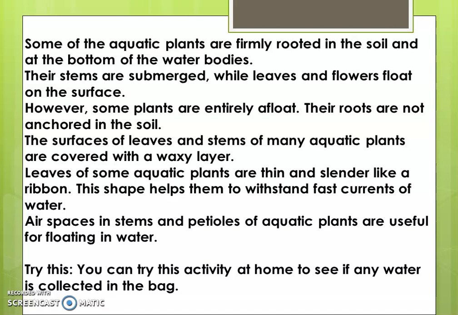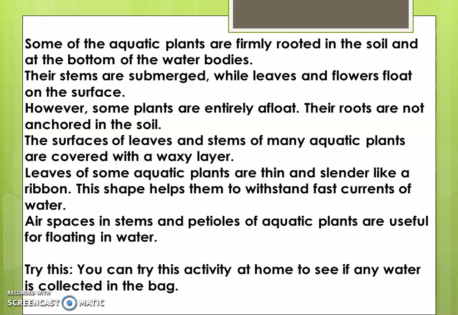The surfaces of leaves and stems of many aquatic plants are covered with a waxy layer. As I've told you, they are living in the water, so they have to adapt the features which are suited to the water environment. So their leaves and stems are covered with wax. Why?